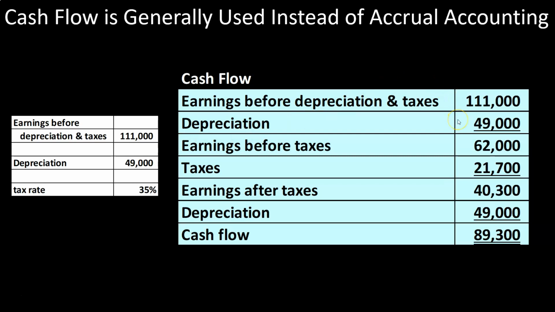Here, we then take into consideration the depreciation, $49,000. This was before taxes and depreciation. Earnings before taxes, $62,000. 62,000 times 35% would be 21,700. The 62,000 minus the 21,700 would give the 40,300. And the only reason we took out this depreciation in this example was so that we can then calculate the taxes. The taxes are going to complicate things a lot.